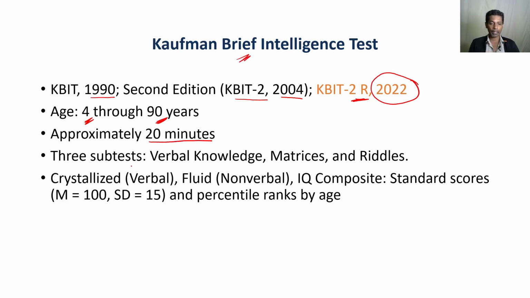So you'll get 3 subtests here: verbal knowledge, matrices, and riddles. And based on this, you will get crystallized scores, fluid scores, and composite IQ. The results you will get in the common Wechsler pattern, that is the deviation IQ pattern, with a mean of 100 and standard deviation of 15, and age-based percentile rank scores also. So that's the Kaufman Brief Intelligence Test.